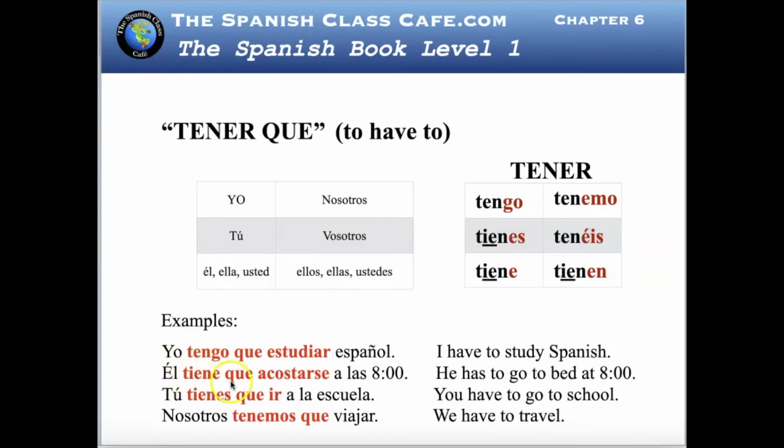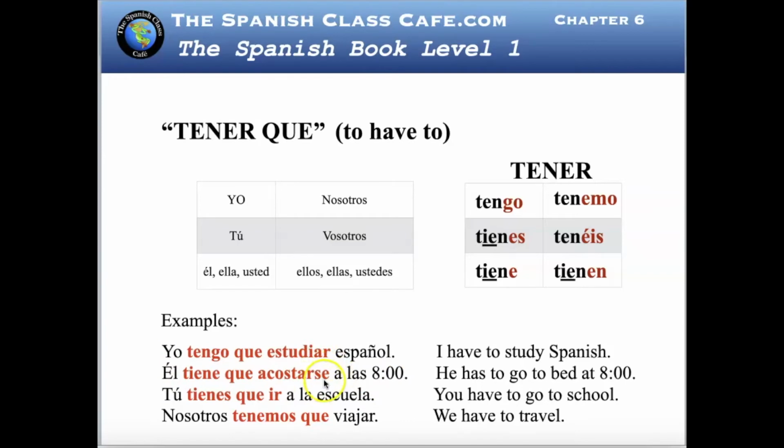You have here, él tiene que acostarse a las 8. He has to go to bed at 8. Let's say that I want to say I have to go to bed at 8. Then I just change the personal pronoun to yo. And I go in the same position, first position on the left side. And you choose tengo. That will be yo tengo. I have to go to bed at 8. Yo tengo que acostarme a las 8.